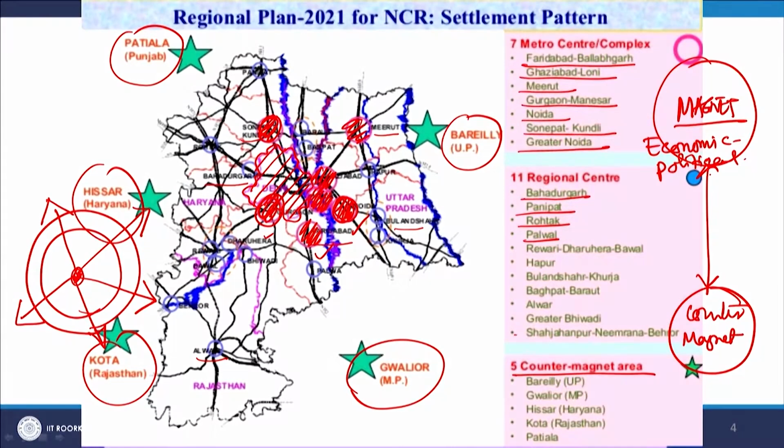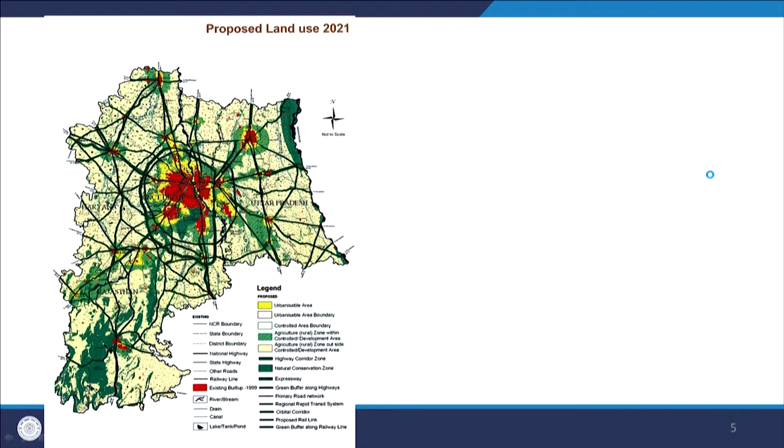Now, let us see another picture, so that we can discuss in greater detail. In the last lecture we discussed that in any regional plan we mention only the developable area, the urbanizable area. Unlike the city development plan or development plan, we do not indicate the detailed land use plan or even a gross land use plan. In a regional plan we just show the urbanizable area or non-urbanizable area. So, let us have a look at the urbanizable and non-urbanizable area in the National Capital Region.